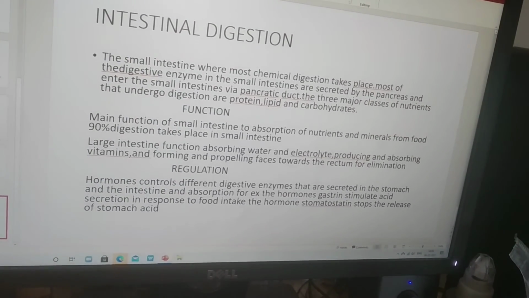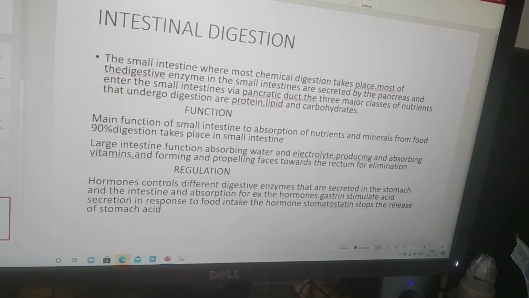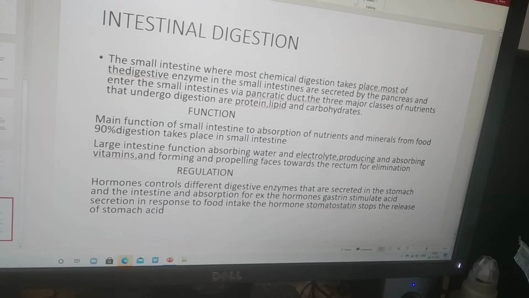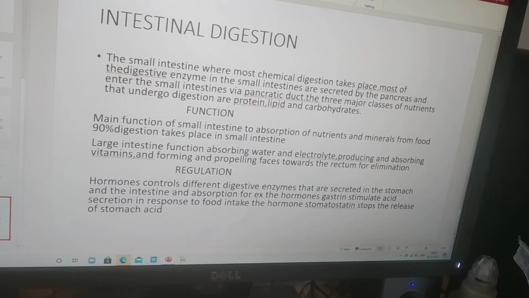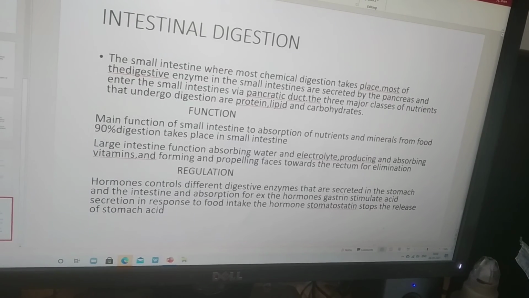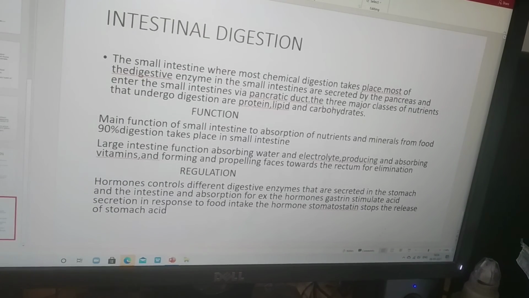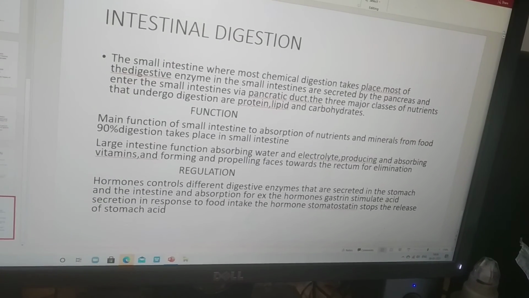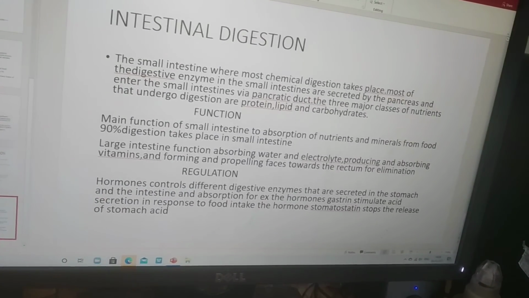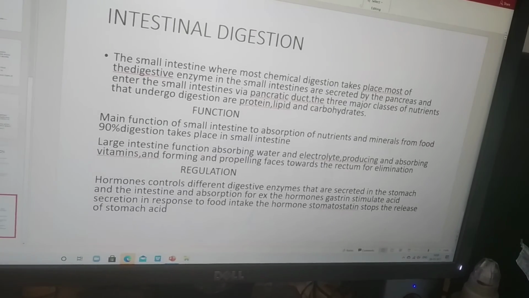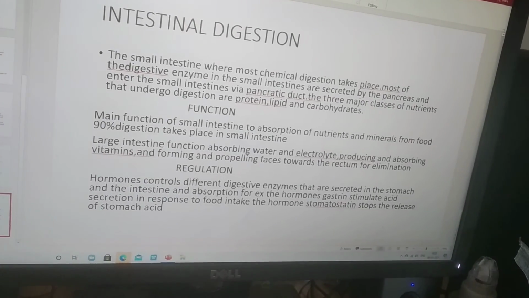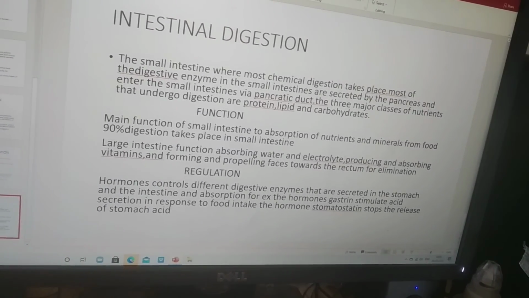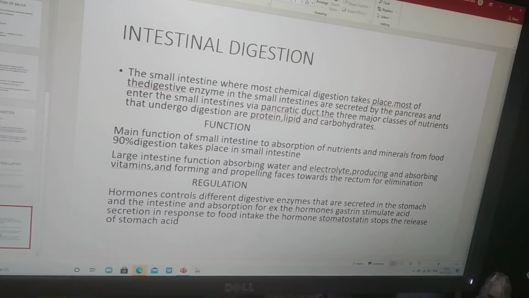Then regulation. Hormones control the different digestive enzymes that are secreted in the stomach and the intestine, and absorption. For example, the hormone gastrin stimulates acid secretion in response to food intake. The hormone somatostatin stops the release of stomach acid. Whenever it is necessary it secretes, and whenever it is not necessary it inhibits the secretion. It is regulated by hormones in intestinal digestion.